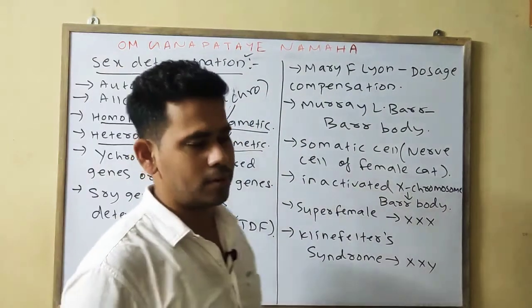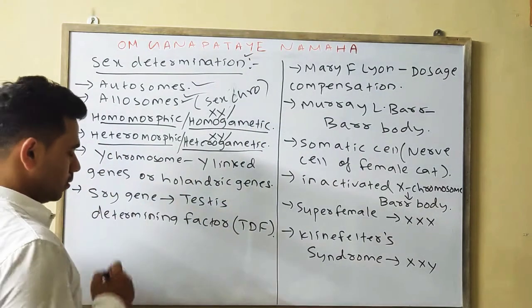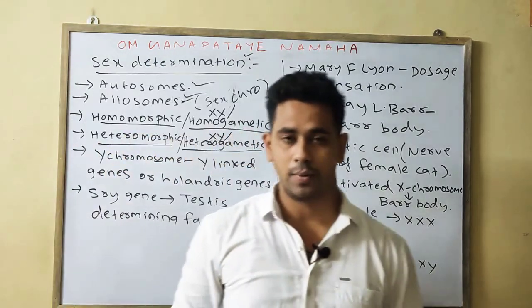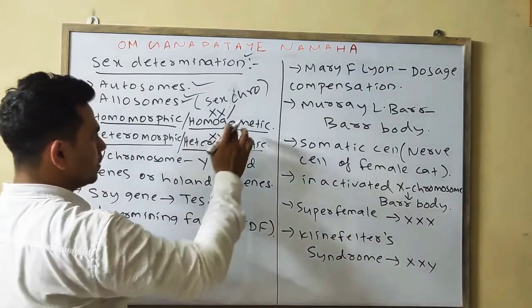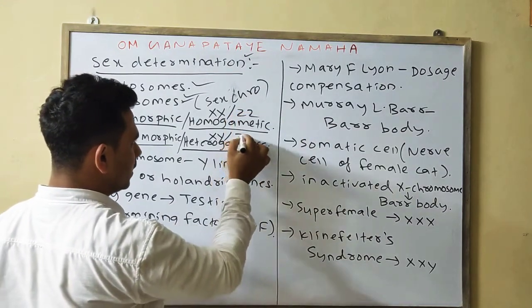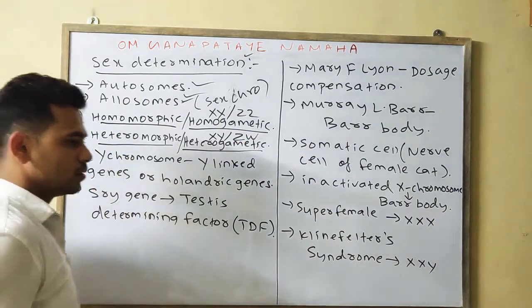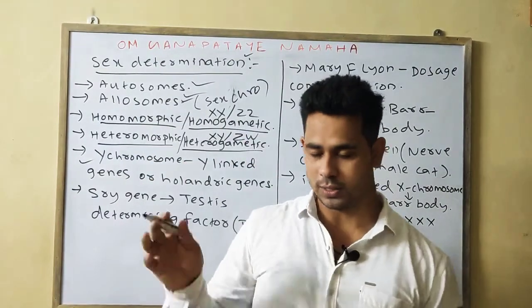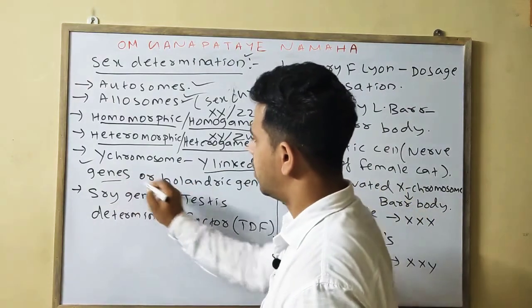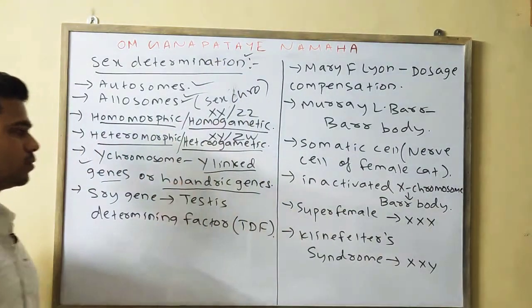Next, in birds or reptiles, it is reverse. Taking the example of birds, the male is homogametic, ZZ, whereas the female is heterogametic, represented by ZW. Next, you should remember that the genes associated with the Y chromosome are known as Y-linked genes, or Holandric genes. This could be an important 1 mark objective.